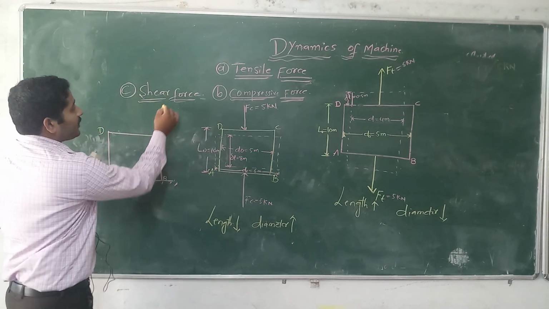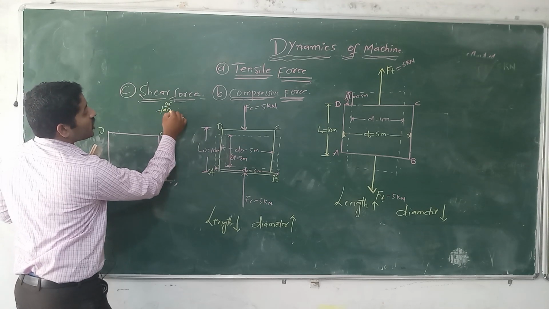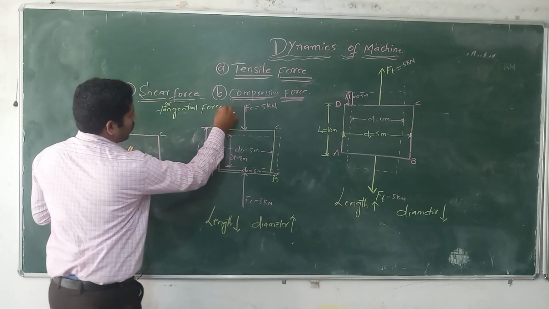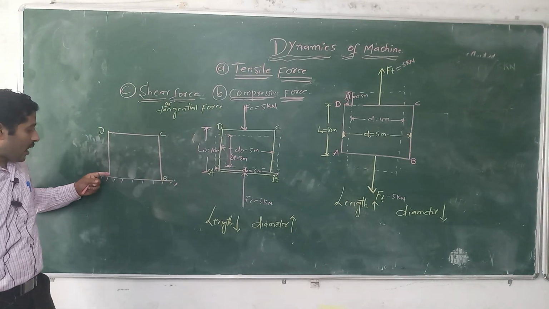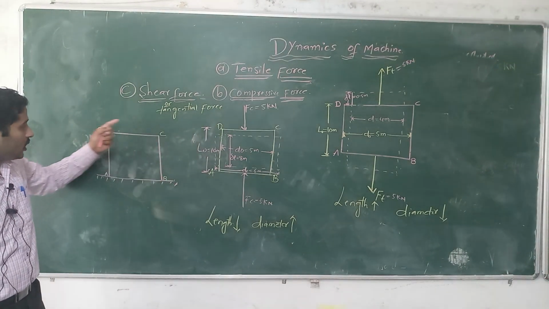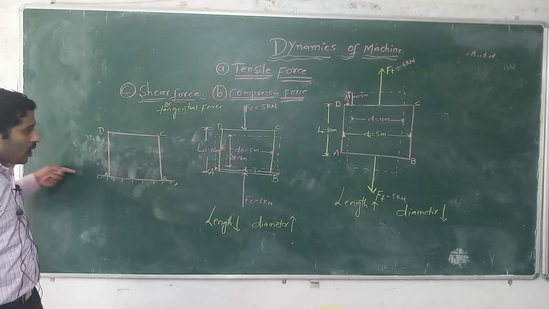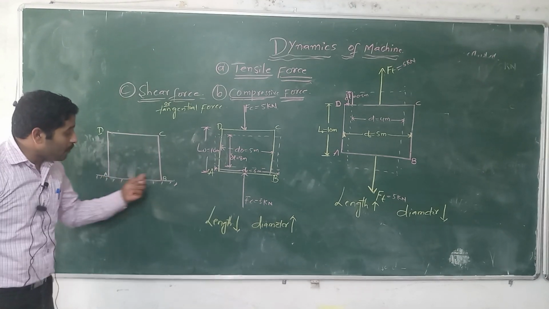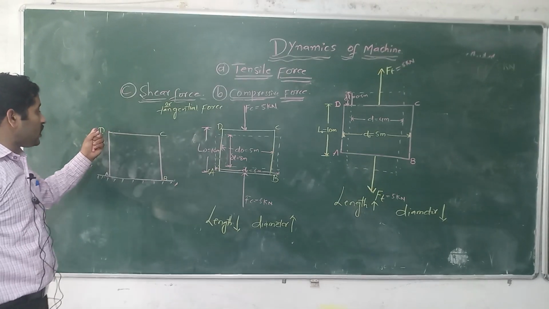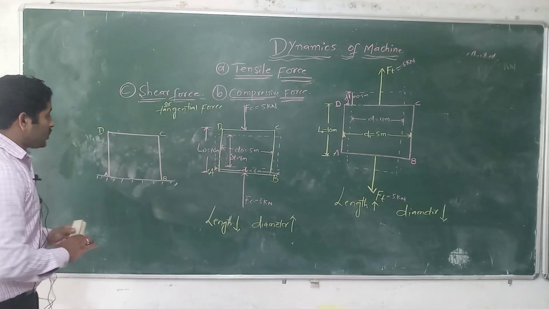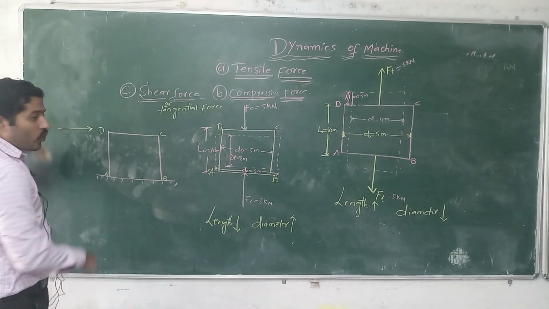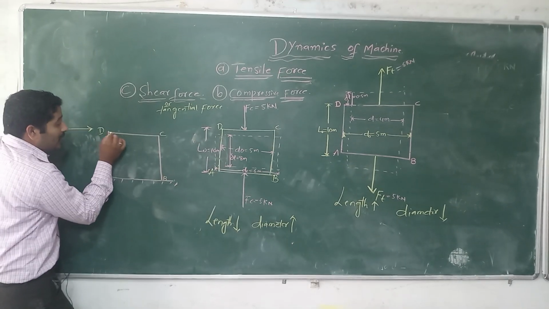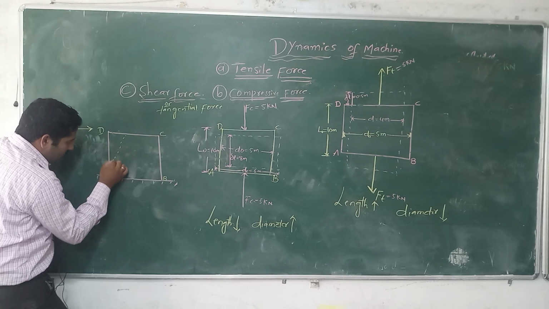Shear force, or sometimes we can say tangential force. Let us consider a rectangular bar ABCD placed on the horizontal surface. The face AB is fixed. The face CD is free into the atmosphere. Is it right? If we apply the tangential force on this surface, due to what happened? The length will change. It will change up to here.